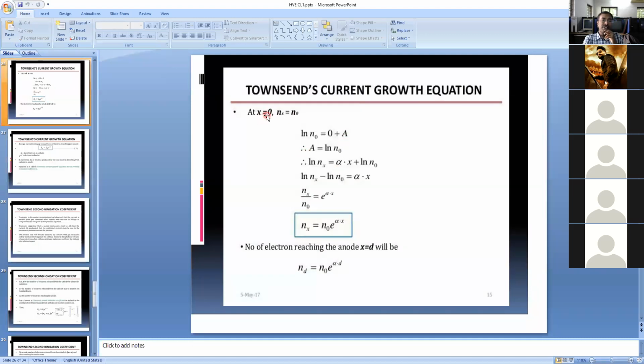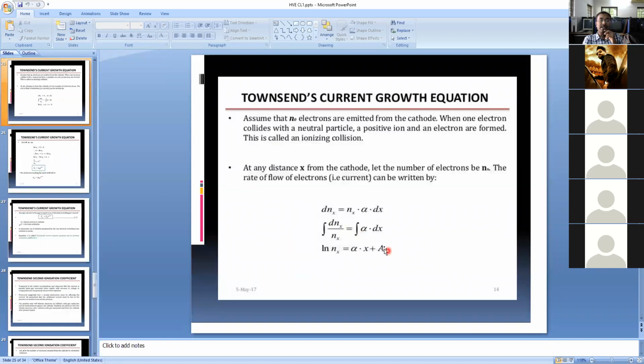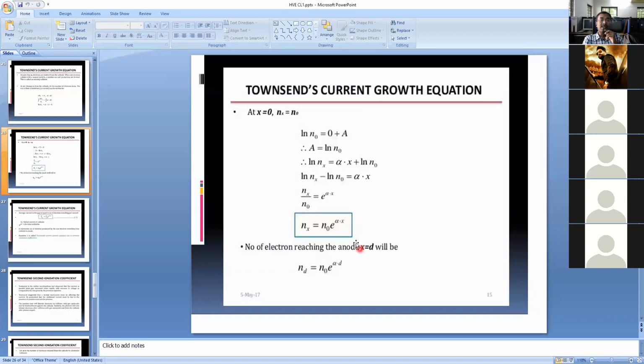At x is equal to 0, zero distance, that means at the cathode plate, the number of electrons released from the cathode plate is called n naught. During the initial condition, the number of electrons is n naught. ln of n naught is equal to alpha times 0 plus a. So then a is equal to ln of n naught. This is the initial condition. Substitute it here, and like this, we will get the following.